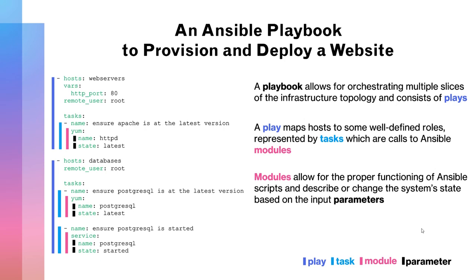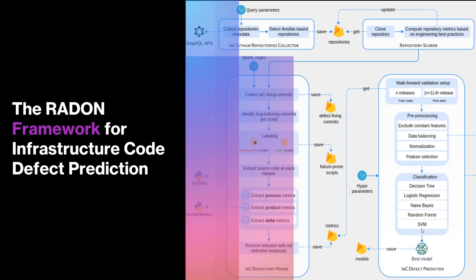Therefore, here you can see examples of an Ansible playbook. A playbook consists of so-called plays, which map hosts to some well-defined roles represented by tasks. Each task is simply a call to an Ansible module. For example, ensuring that Apache and PostgreSQL are the latest version calling the YAML module. Modules execute the actual code to perform those tasks, and are used to describe or change the system state based on the input parameters. Let's now focus on the core of this work.